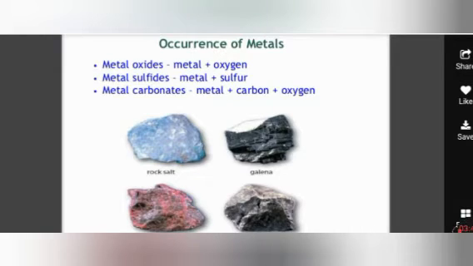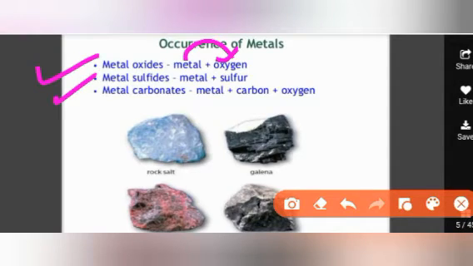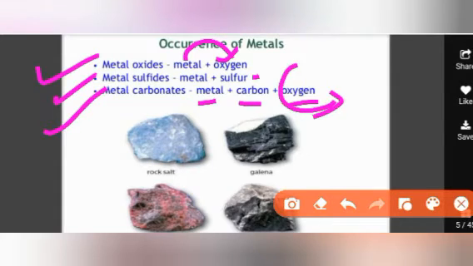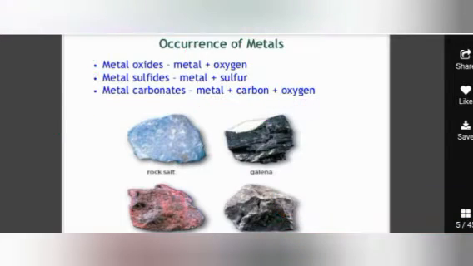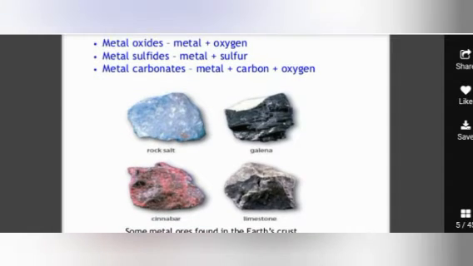because different metals occur in different forms. Some metals occur in oxide form, in which the metal is with oxygen. Some metals are in sulfide form where metal is with sulfur. Some metals are in carbonate form where metal is with carbon and oxygen. It means that we need to remove this oxygen, this carbon, this sulfur, then we will get only metal. So this is rock salt, galena, cinnabar, limestone.